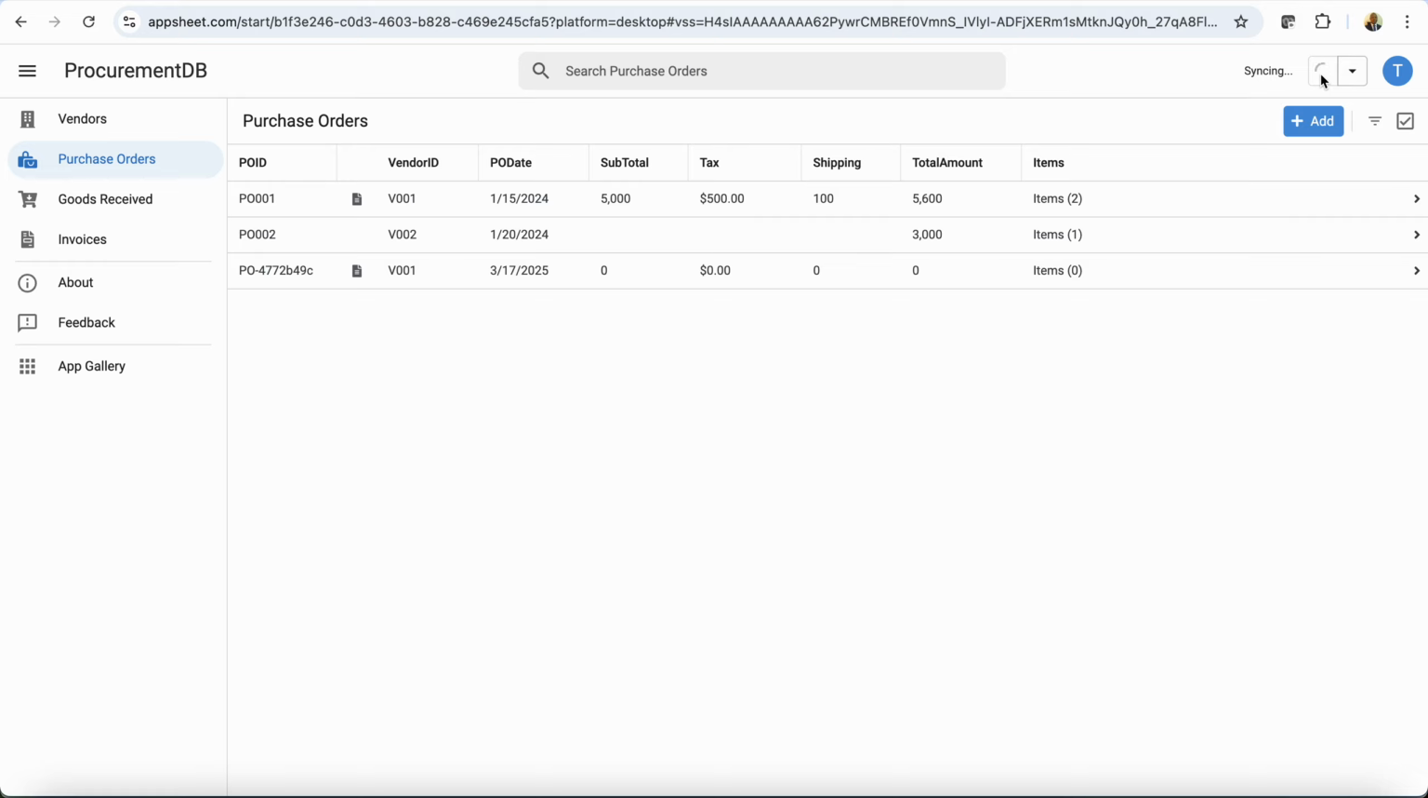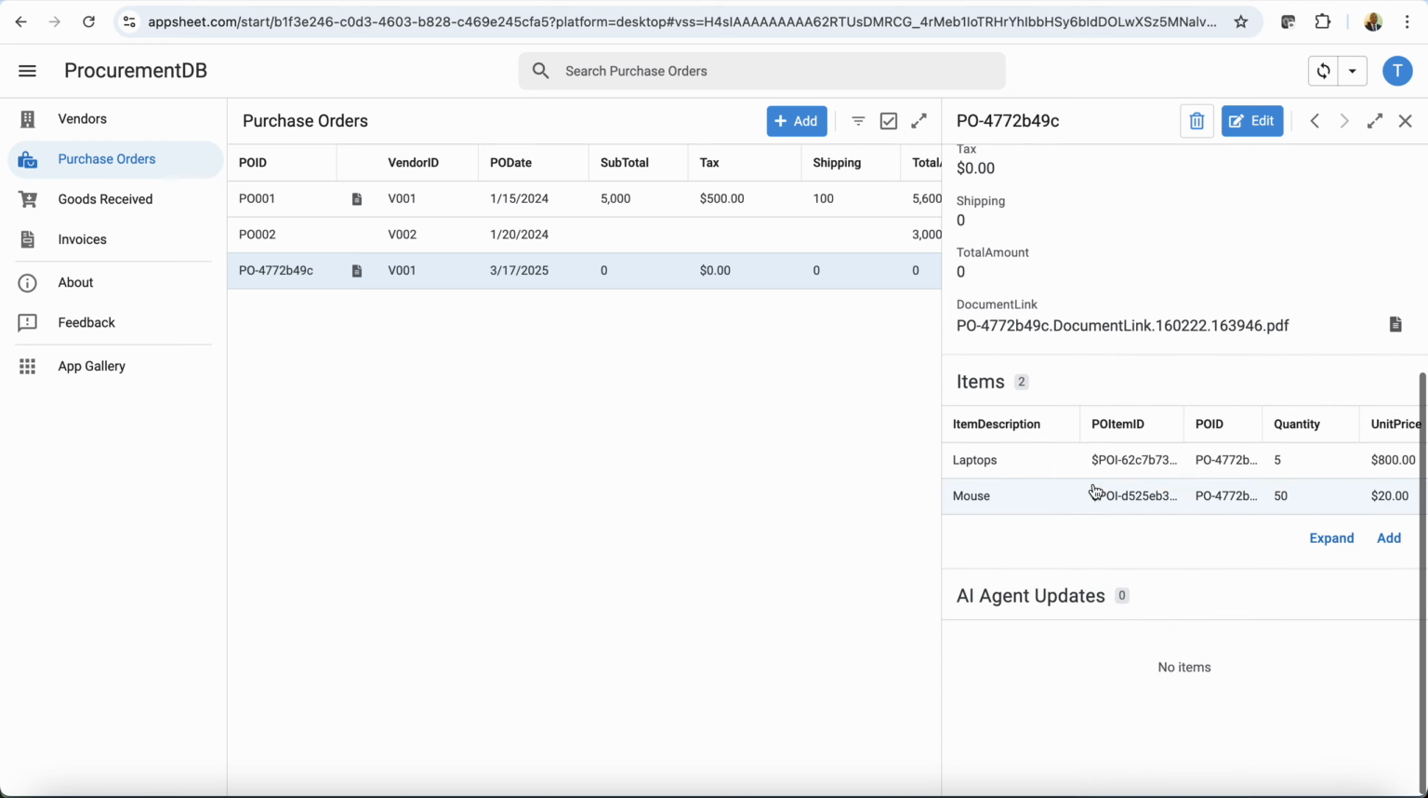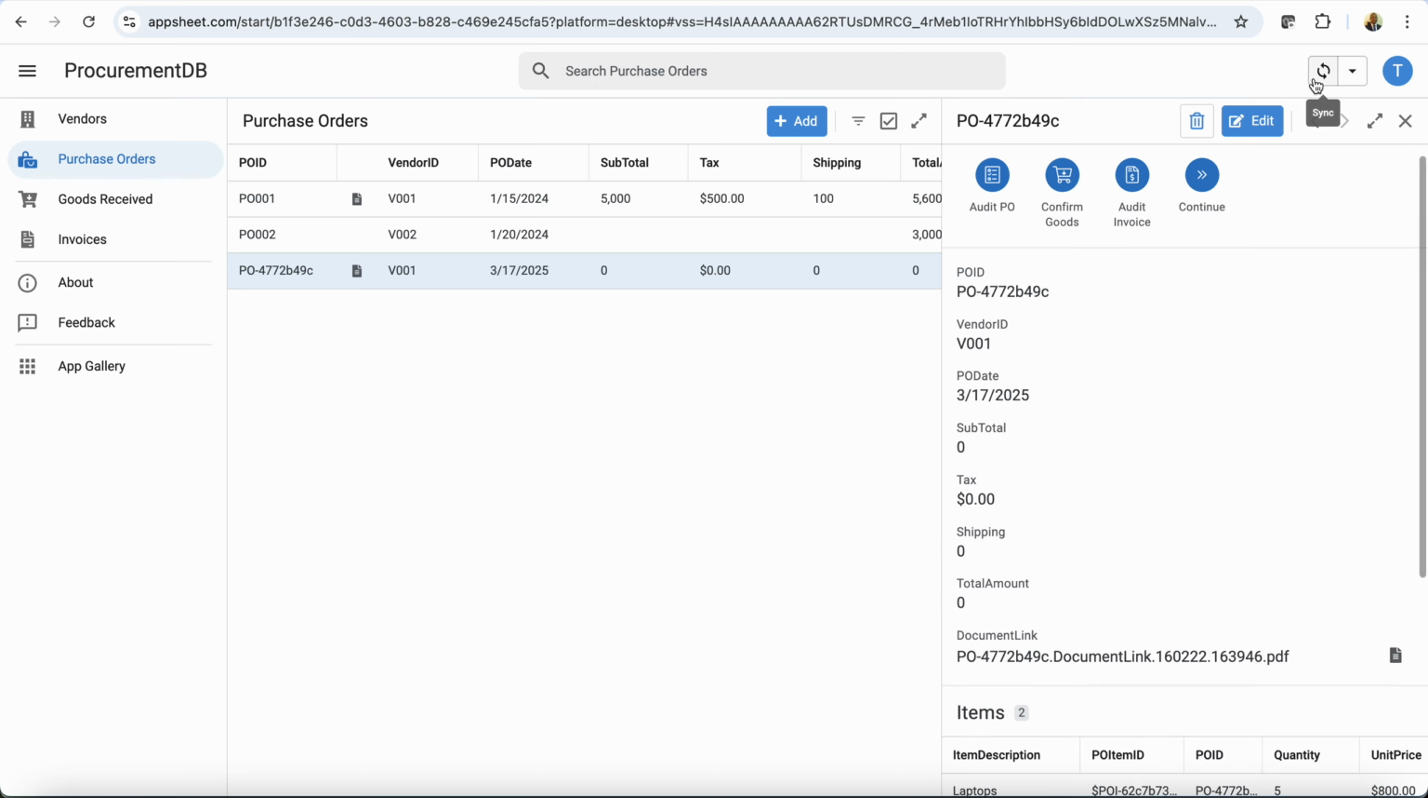But let's check if the response is back now. Okay, not yet. We'll give it a little more seconds. Okay, we already have some information here. So the items are now in the system. Okay, we have the items in the system now. Let me sync one more time to see. Yeah, so it's complete now.